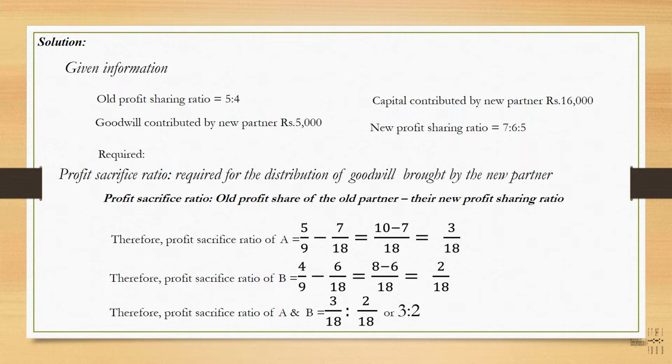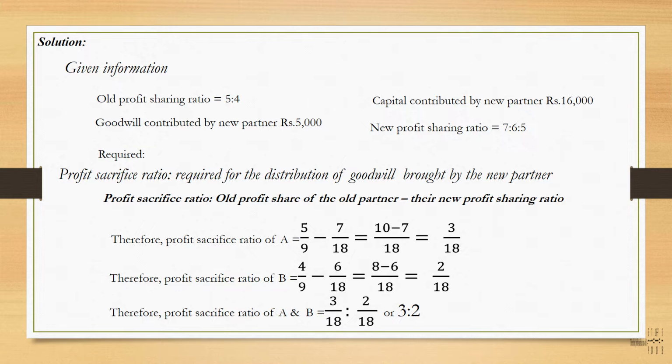Now, these are the given items. As I mentioned earlier, old profit sharing ratio is 5:4. Goodwill contributed by the new partner is rupees 5,000. Capital contributed by him is 16,000. Now new profit sharing ratio is 7:6:5. So as I mentioned earlier, the sacrifice ratio can be calculated by deducting the new profit sharing ratio from the old profit sharing ratio.